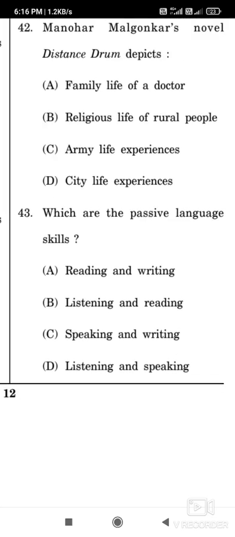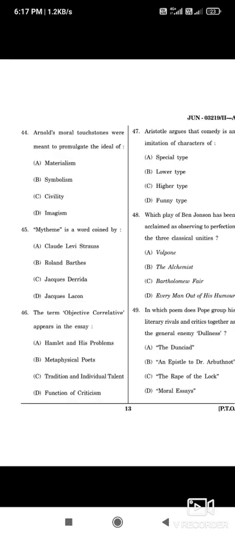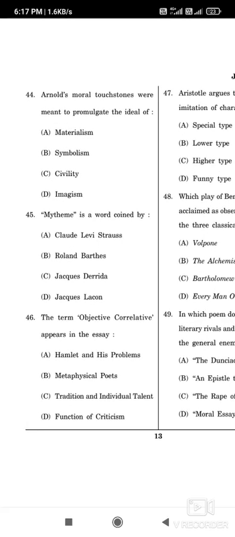Now the question number 43, which are the passive language skills? So here the correct option is option number B, listening and reading are passive language skills, because in speaking and writing we actively participate with our hands, our eyes, but listening and reading are calm or passive language skills. Now the question number 44, Arnold's moral touchstones were meant to promulgate the idea of, and here the options are materialism, symbolism, civility, and imagism. So the correct answer is option number C, civility.